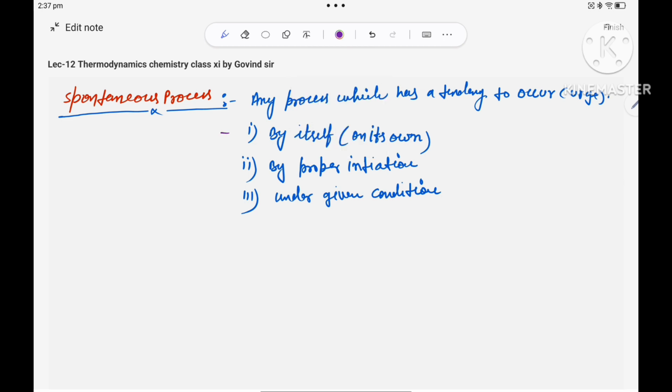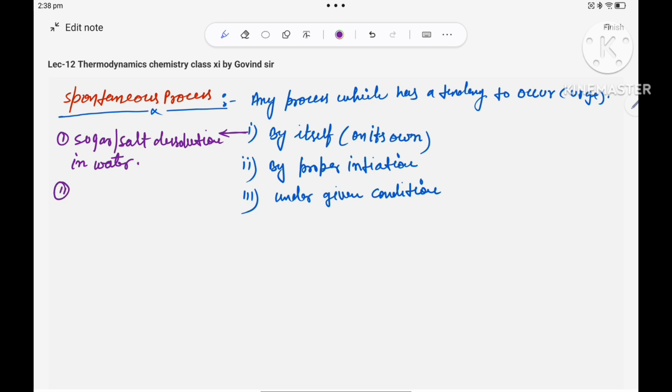So first, by own, a process which happens on its own. Number one, like sugar or salt dissolution in water. This is a spontaneous process. If you put sugar or salt in one glass of water, it will dissolve into the water.